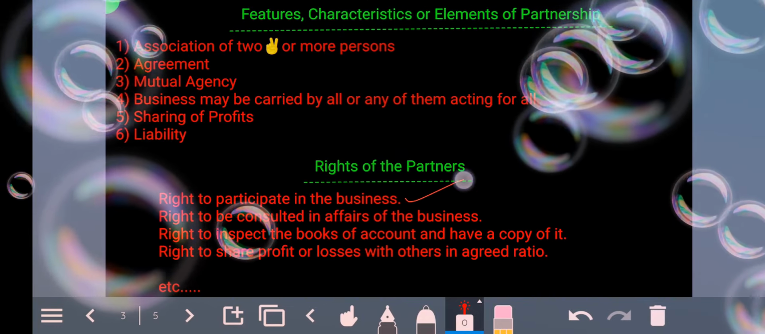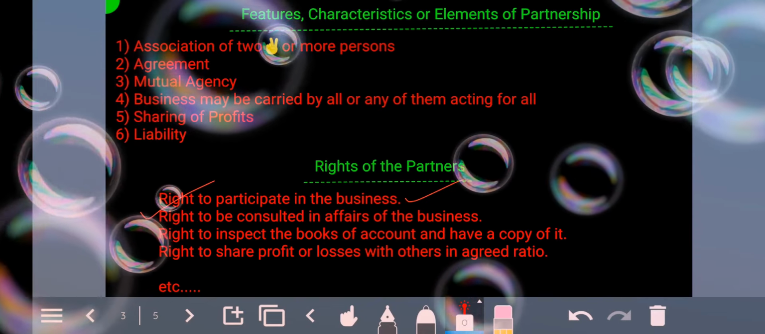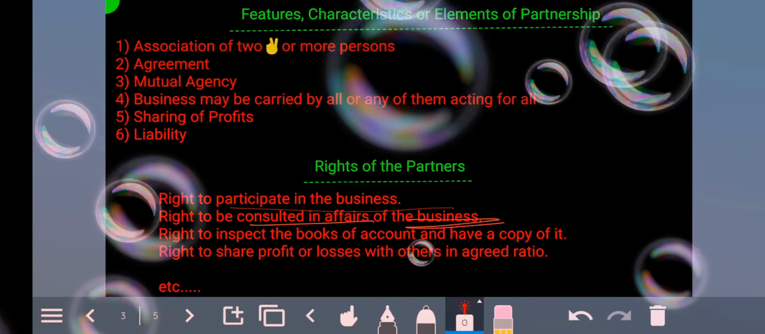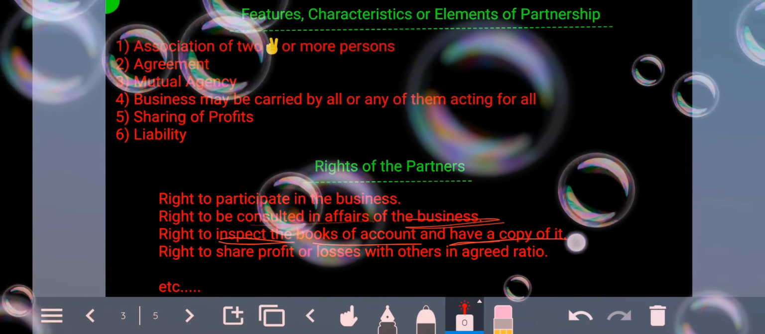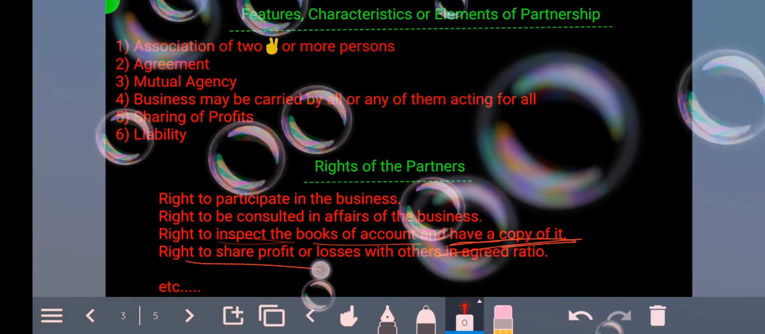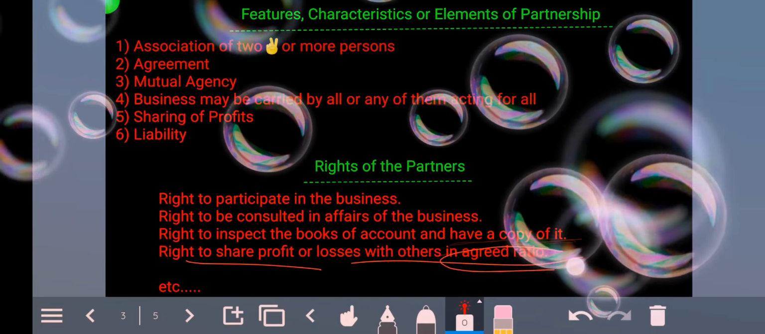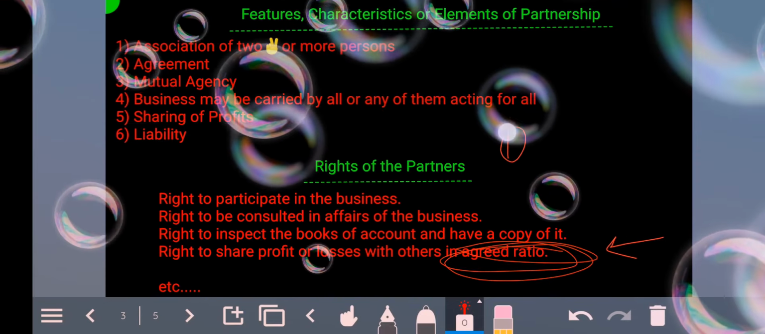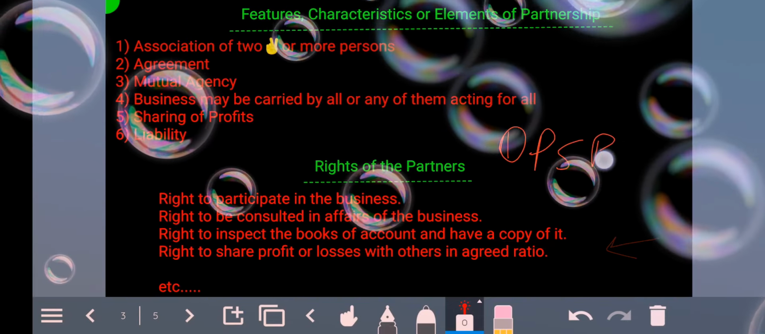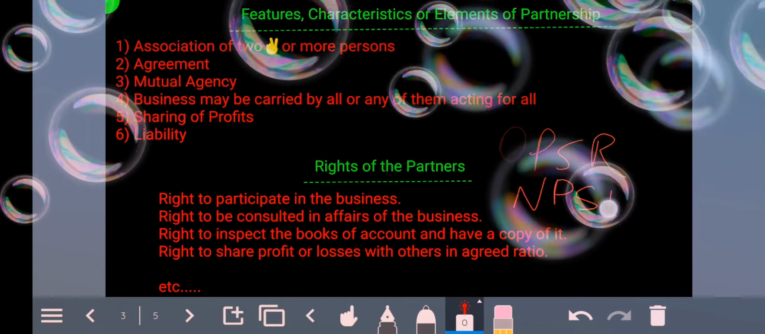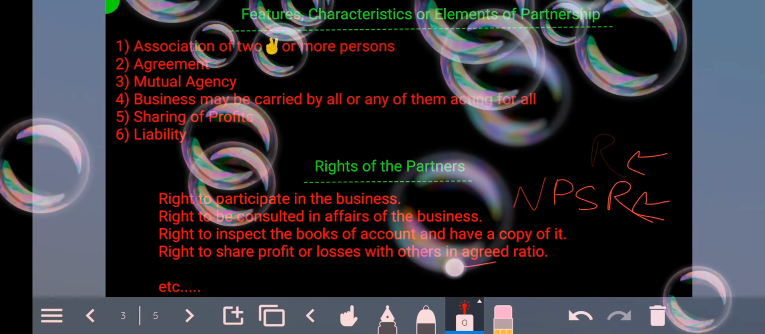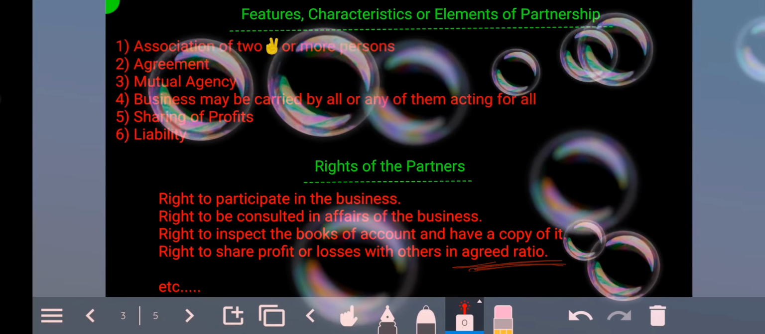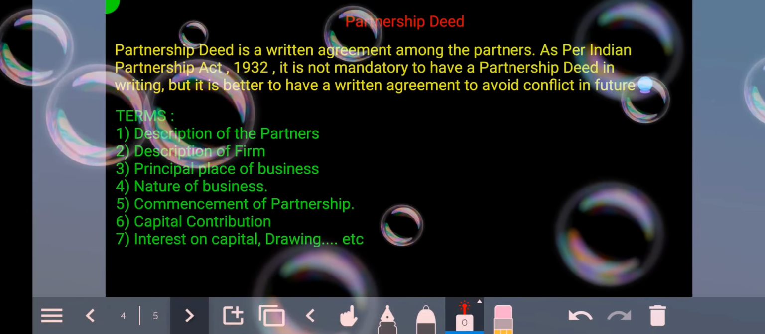Okay, then rights of the partners: the right to participate in the business, the right to be consulted in affairs of the business, the right to inspect the books of accounts and have a copy of it, then the right to share profit or losses with others in the agreed ratio. Agreed ratio, because we are not talking about a specific old PSR or new PSR. They used to get changed. Here we are talking about whatever is agreed between the partners, that is what they need to go through. So these were the few rights that we talked about.